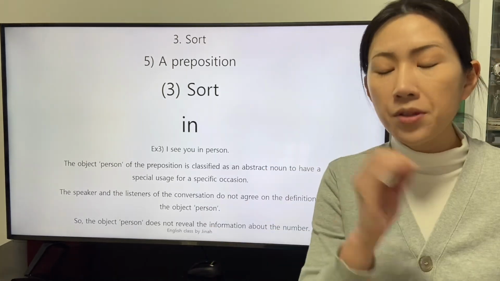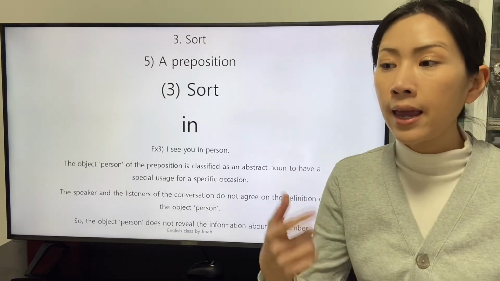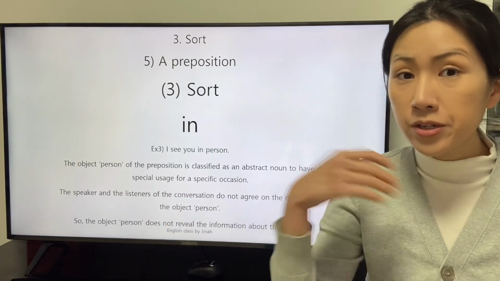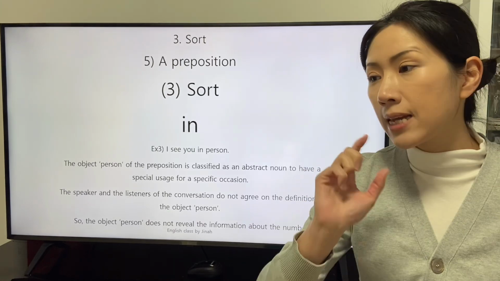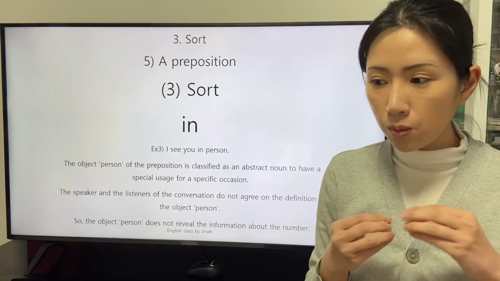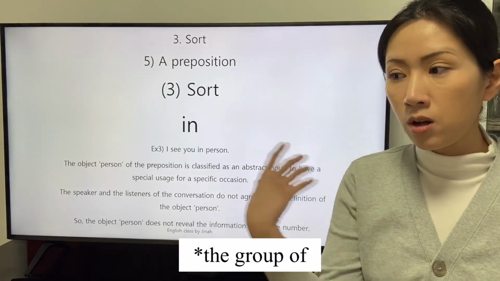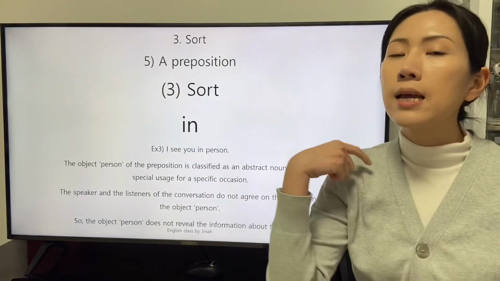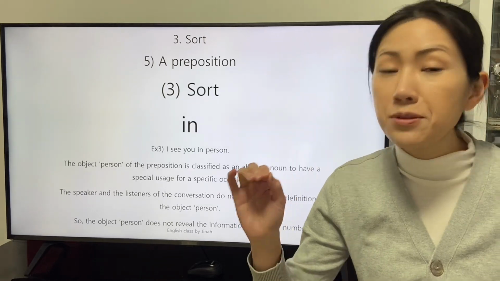Even though the definition of the noun person is agreed and well used by the speakers in a group, the noun can be defined consistent with the culture of the speakers. The noun in this clause can be defined as a sort of the abstract noun.